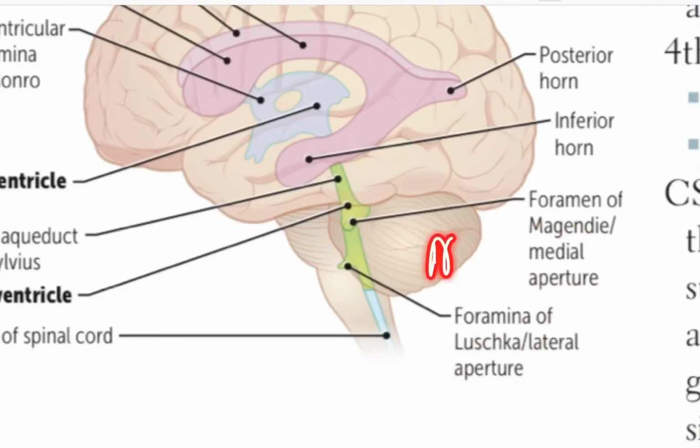Remember M for medial or Magendie and L for lateral or Luschka. So there are two lateral ventricles, a third ventricle and a fourth ventricle. From the lateral to the third ventricle through the interventricular foramina of Monroe, and from the third to the fourth via the cerebral aqueduct of Sylvius.